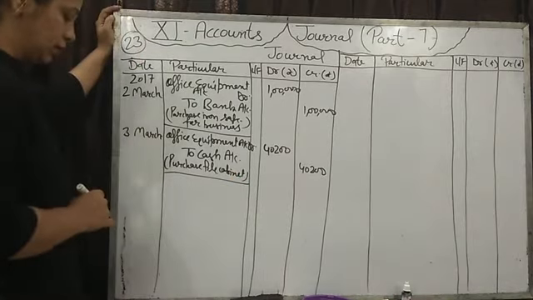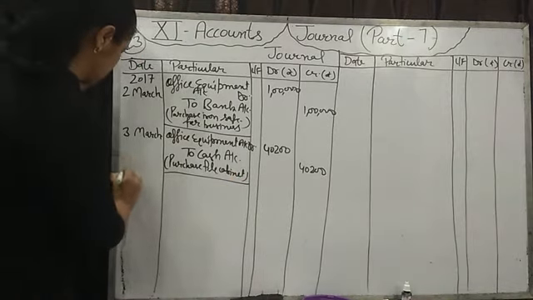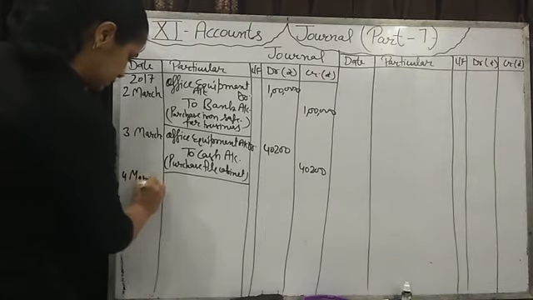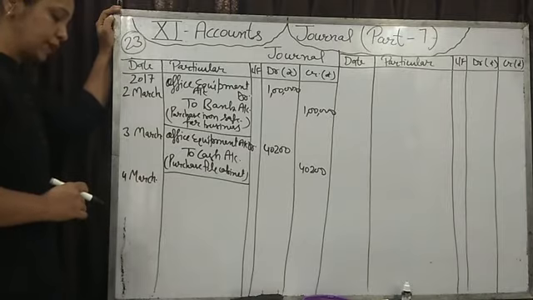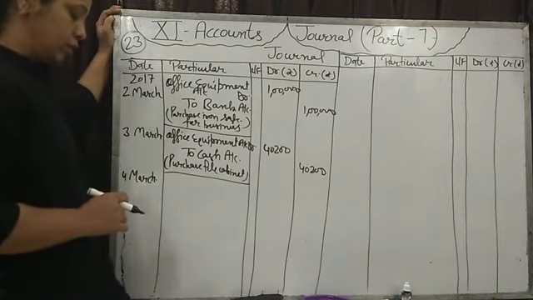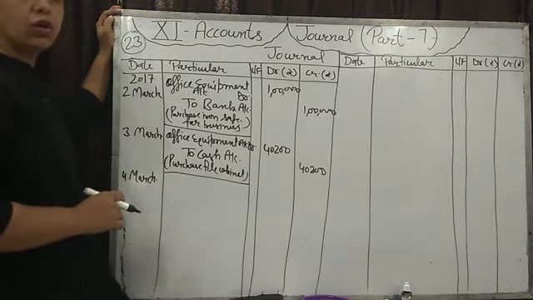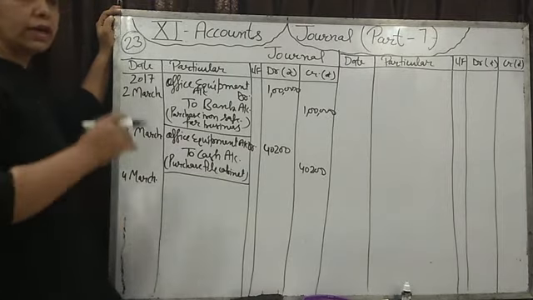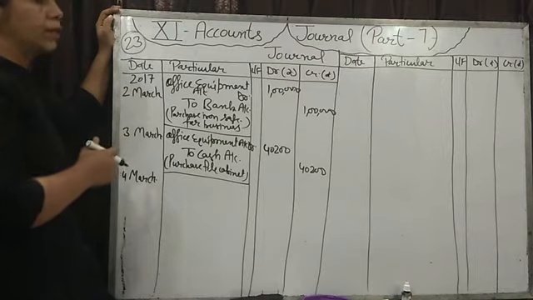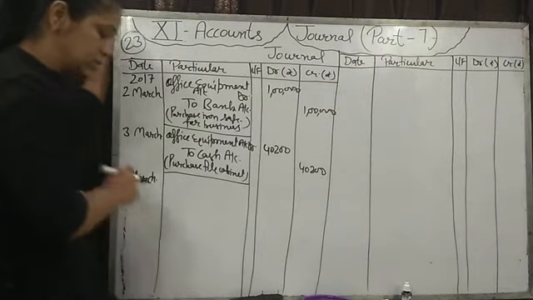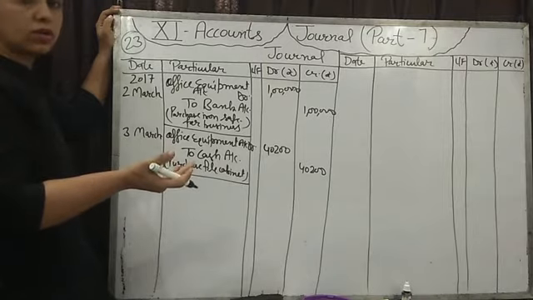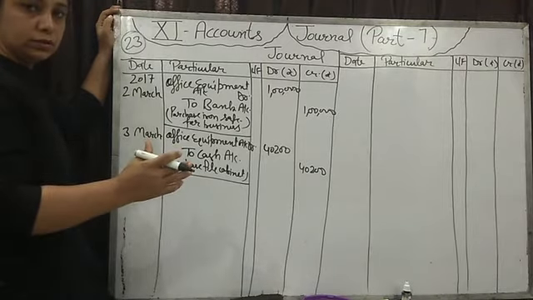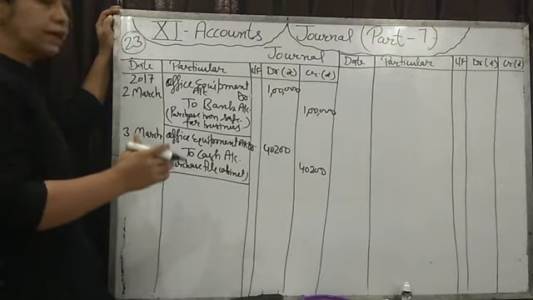Fine. Now the next journal entry is on 4th March. Purchase a computer from Radha Krishnan and Company, rupees 80,000, on credit. We have purchased the computer on credit. We are not making payment to Radha Krishnan, from whom we have purchased. Computer is coming but payment is not going. Nothing is going. So it's a credit transaction.